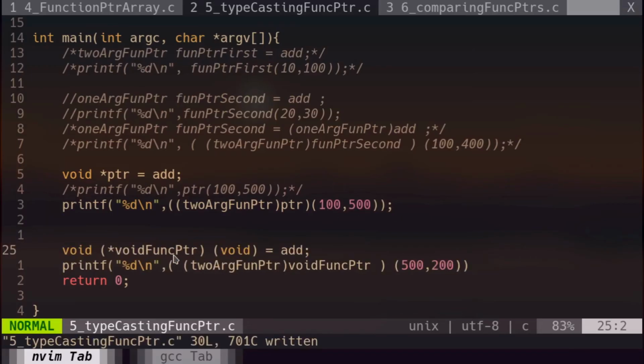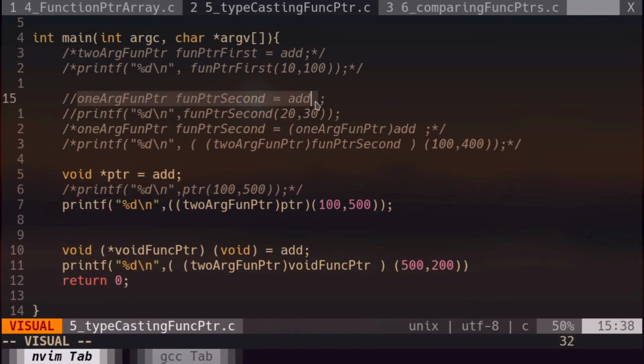Now I will show you the standard way to do this without using a void pointer. Using a void pointer is not recommended. You can actually declare a pointer like this. As you can see from this code, this void funcptr is actually a function pointer which takes no argument and which will return any other value. Here I am directly assigning the address of add function to this void funcptr, and as you might have learned from the earlier code, this will definitely show us a warning. The same way it did for this line of code over here, where we tried to assign add function value to the funcptr second.